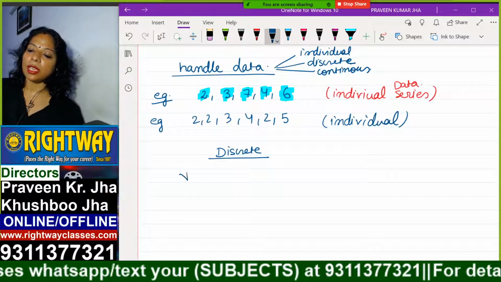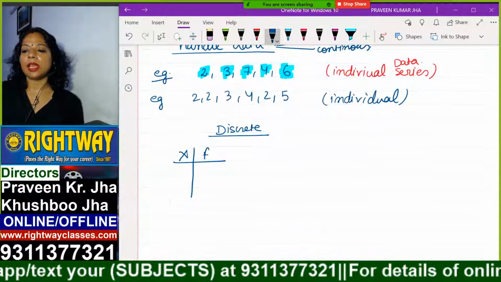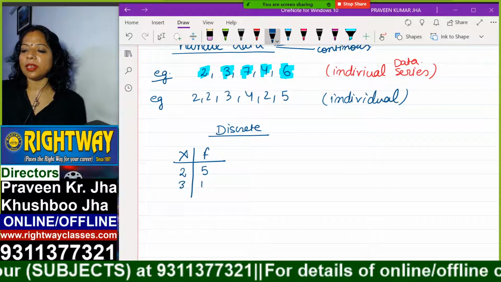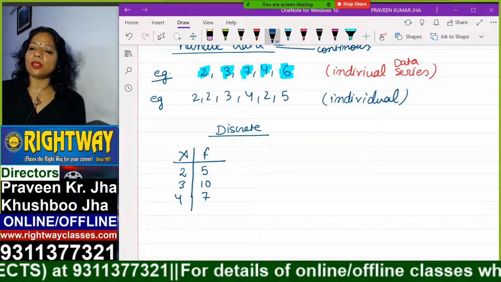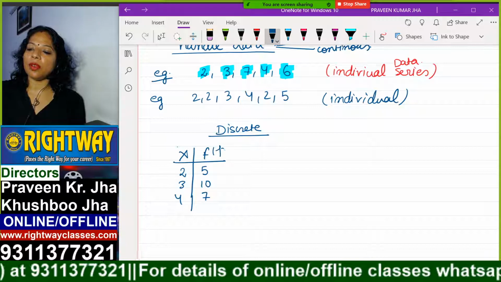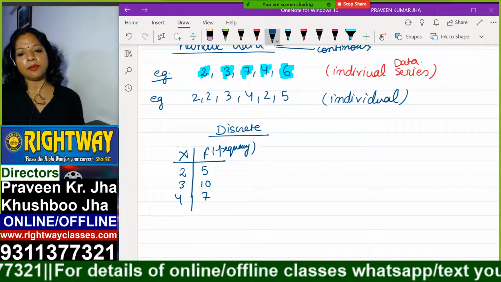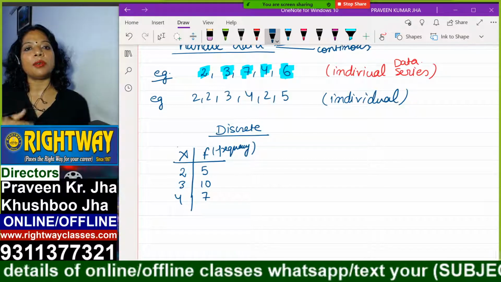Suppose something is repeated many times, the same value is repeated. Suppose 2 is coming 5 times, 3 is coming 10 times, 4 is coming 7 times. So this is called information, and F is used for frequency. Why are we using this F? F for frequency. Frequency means number of repetitions.